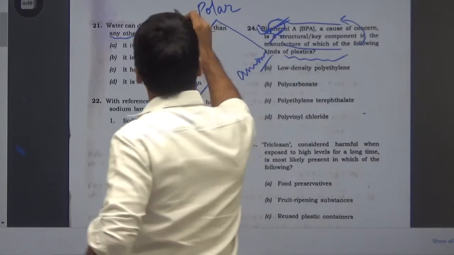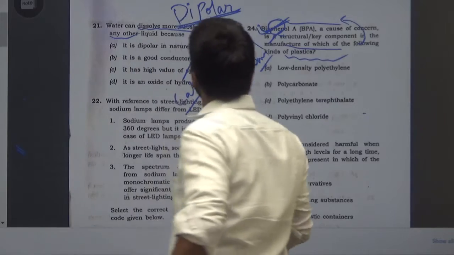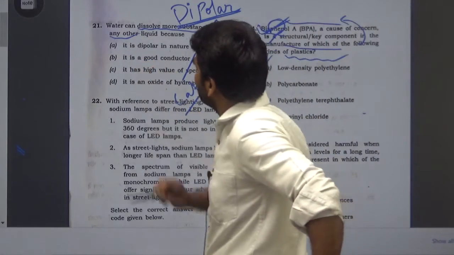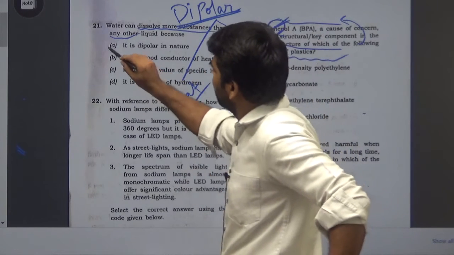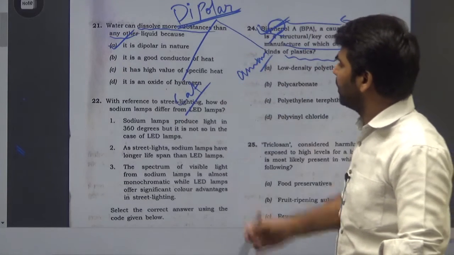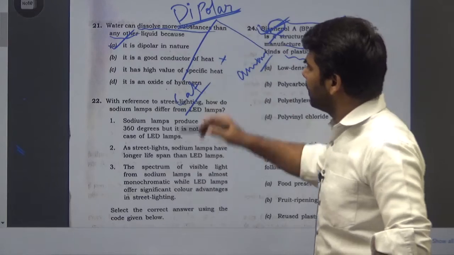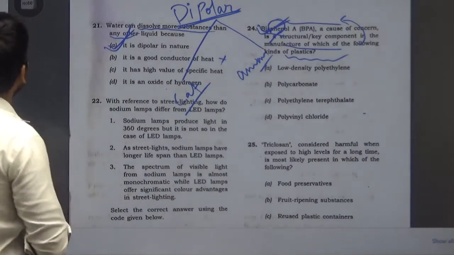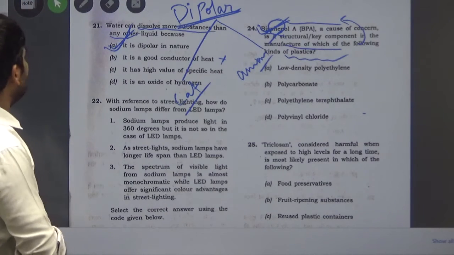So this is polar, giving two poles, that means dipolar. If we look at the options, it is dipolar in nature, so that is the correct one. And again you can see the other options, good conductor of electricity, we know that is not so. So we have found option A, and there is no need to go on to the other options. So option A is correct here.